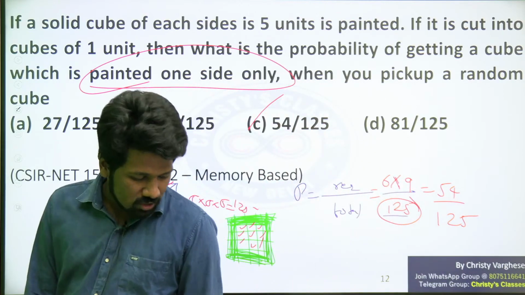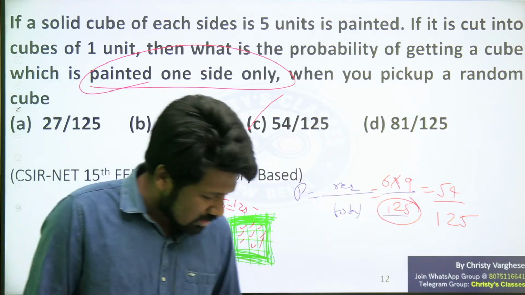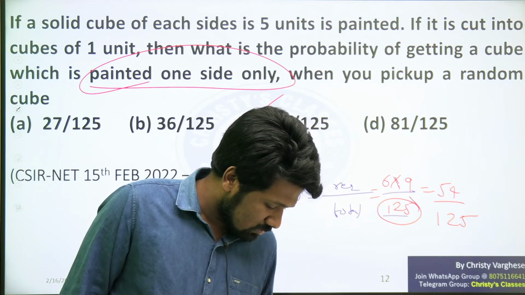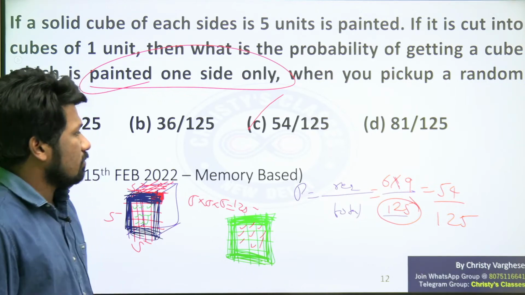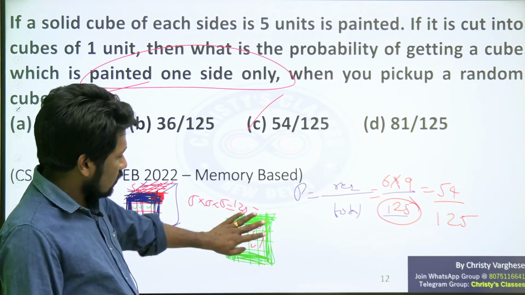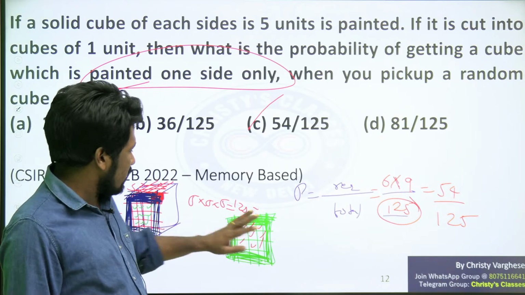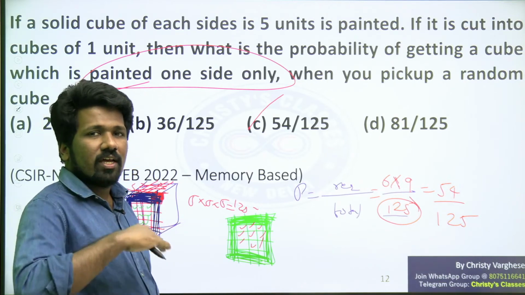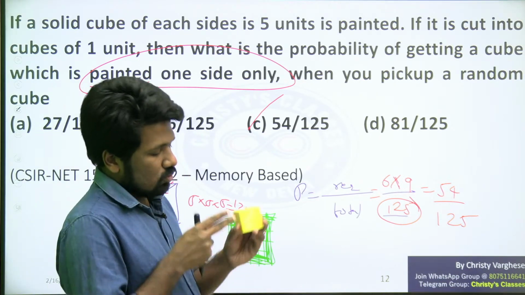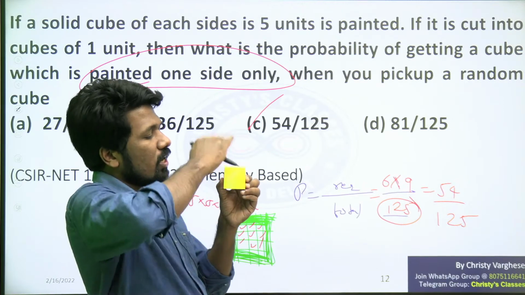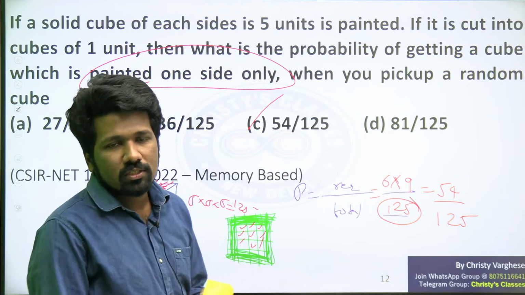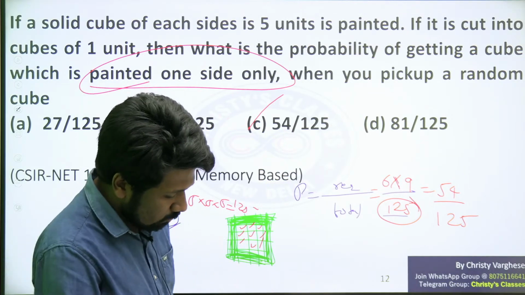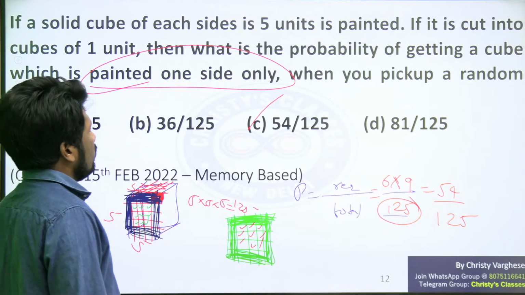How many of you understood it? Yes, you need to imagine this, that is a challenge. All of you understood this? 6 times 9 because front face 9. Same way, how many faces are there? 6 faces are there, no? Here 9, here 9, here 9, here 9, here 9, here 9. So 9 into 6, 54. So 54 by 125 will be the answer.